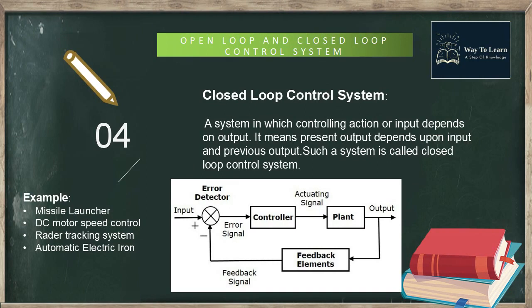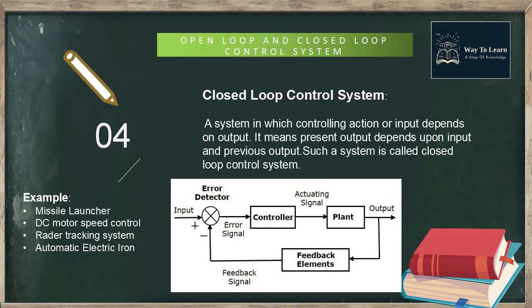Now I explain the closed loop control system. A system in which controlling action or input depends on output. It means present output depends upon the input and previous output. Such a system is called closed loop control system. That is, the output is fed back to the input, so the control action depends on the desired output.